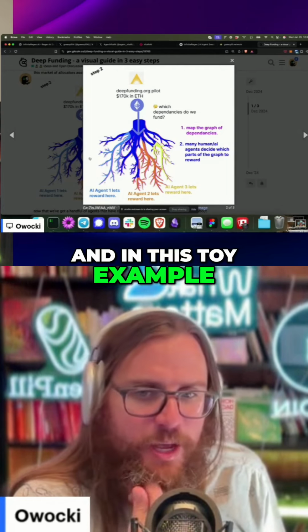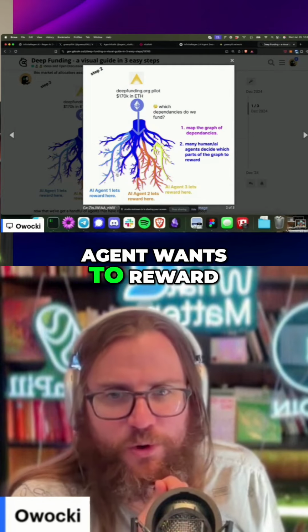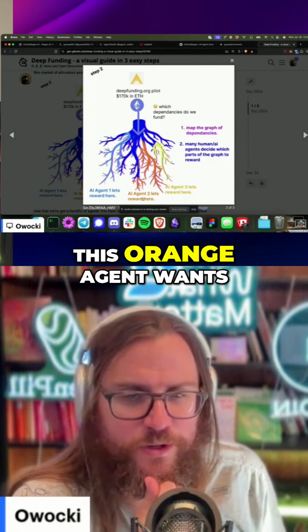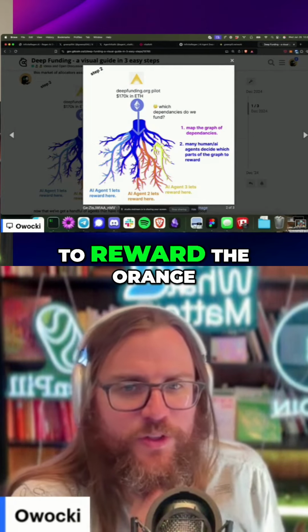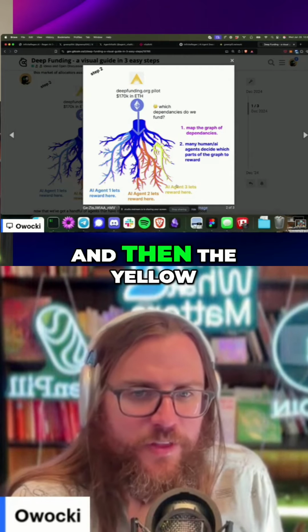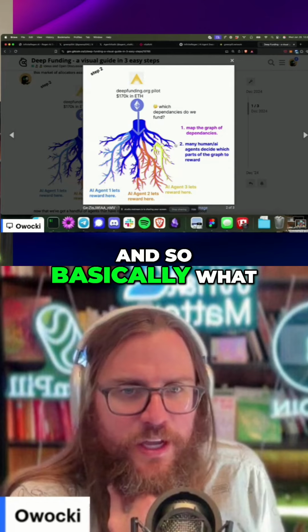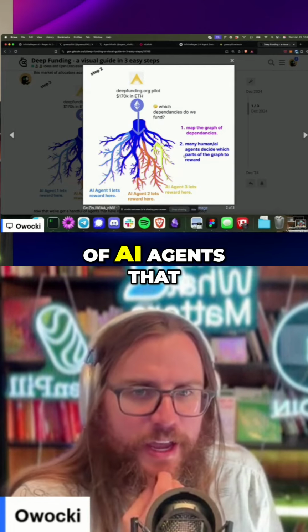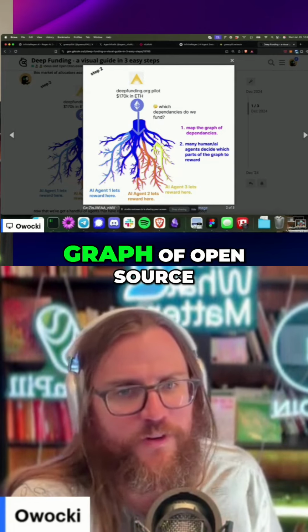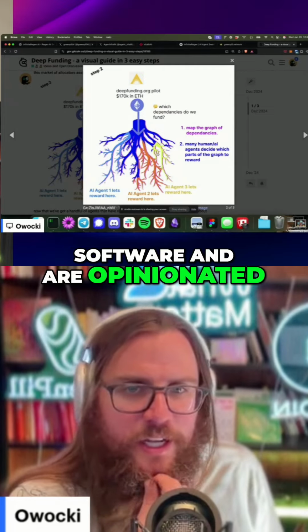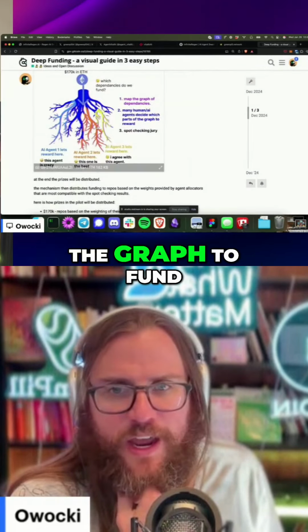And in this toy example, I've got this blue agent wants to reward this part of the dependency graph. This orange agent wants to reward the orange part of the dependency graph. And then the yellow agent wants to reward this part of the dependency graph. And so basically, what you do is you set up a marketplace of AI agents that look at the dependency graph of open source software and are opinionated about which parts of the graph to fund.